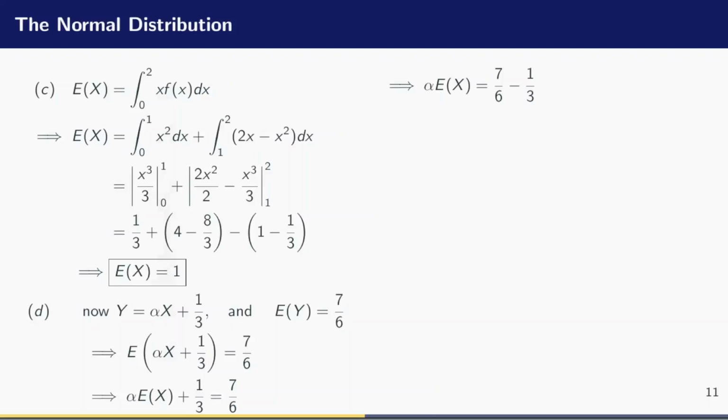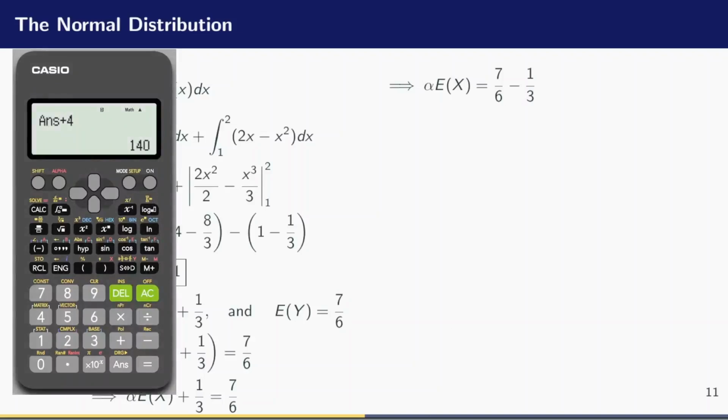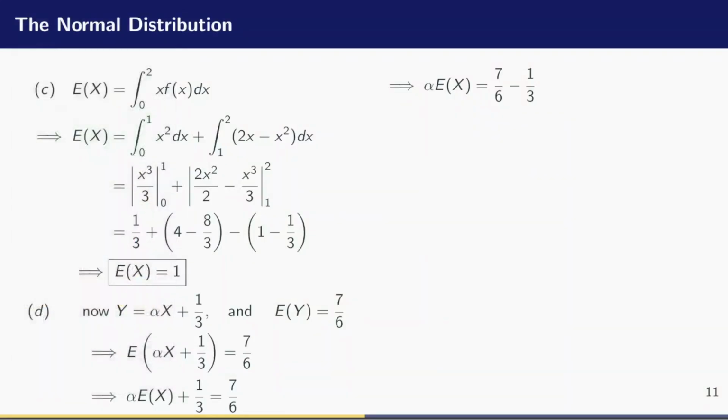Let us evaluate 7 over 6 minus 1/3 really quick. I'm looking for 7 on 6 minus 1/3, which gives me 5 all over 6. So if we evaluate that, we are going to have that our alpha is equal to 5 over 6. The expectation of x is 1, as we had solved. So alpha is 5 over 6.